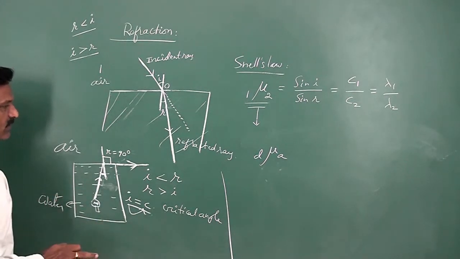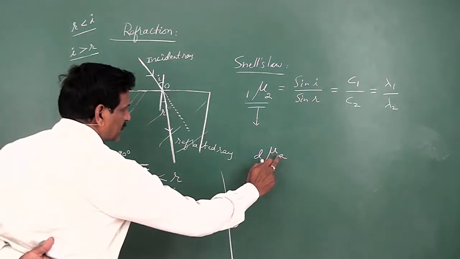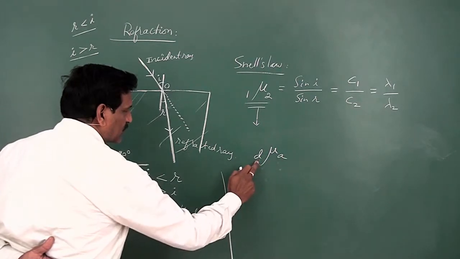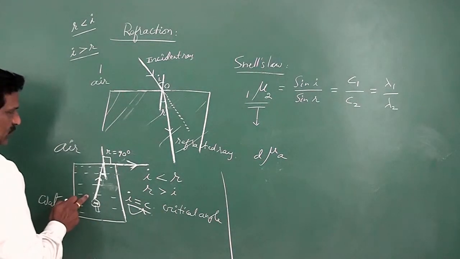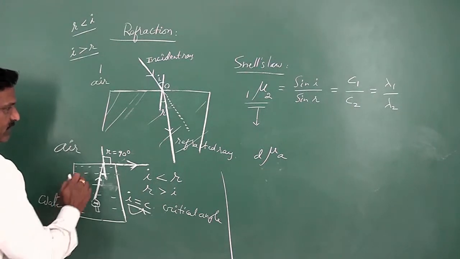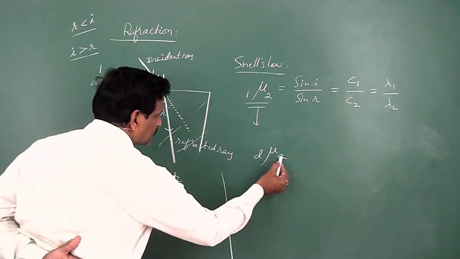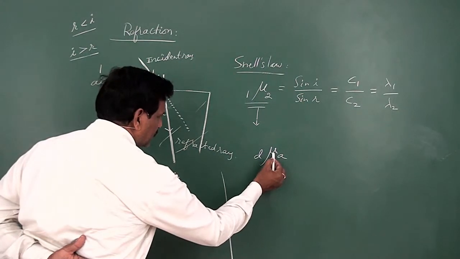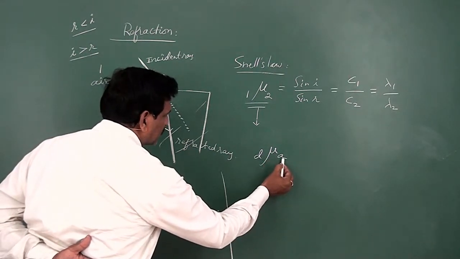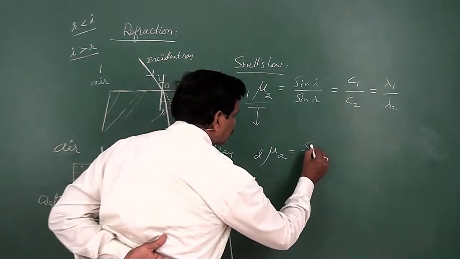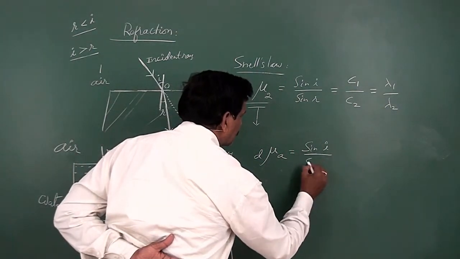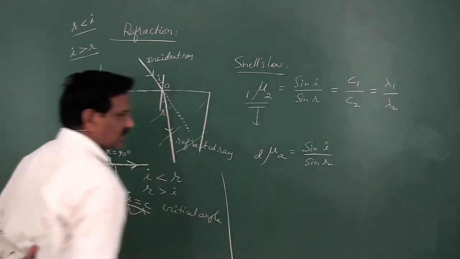So in general, if you write the denser medium, the refractive index of the second medium with respect to the first medium. The first medium means where the light ray starts. The second medium is where it enters. So the refractive index of the second medium, that is air, with respect to the denser medium is equal to sin I by sin R. This is Snell's law.